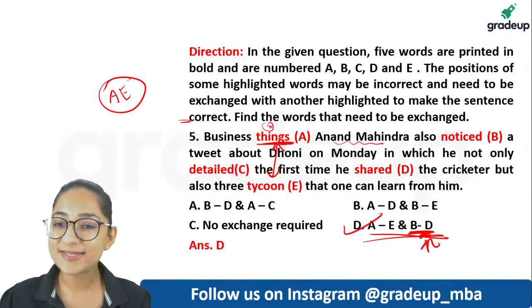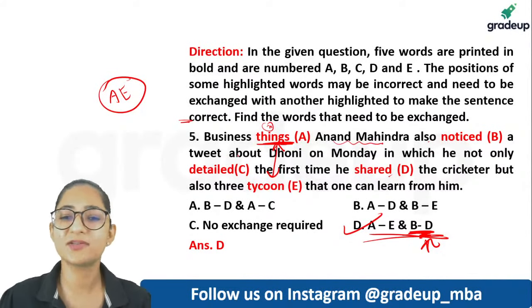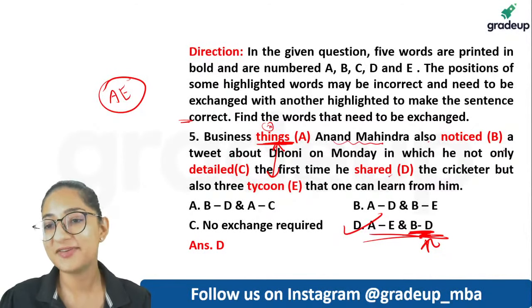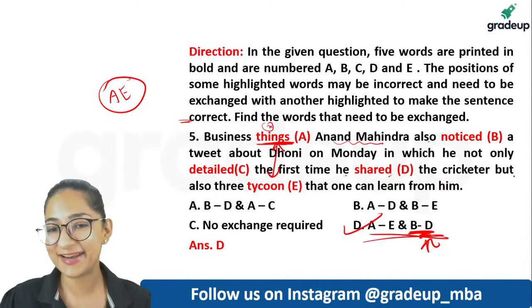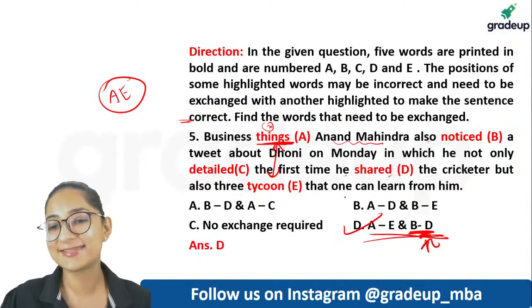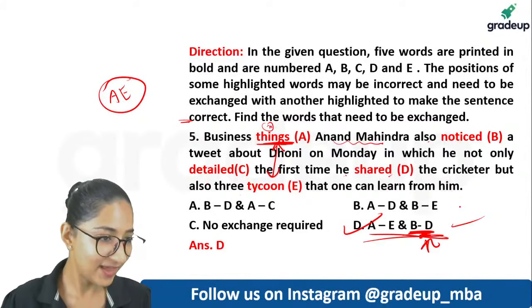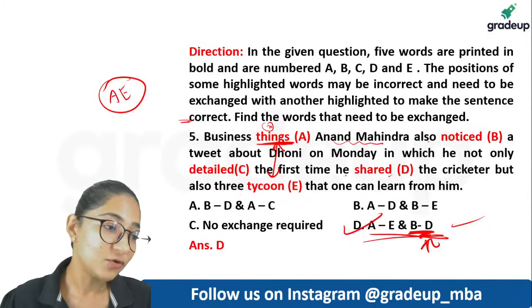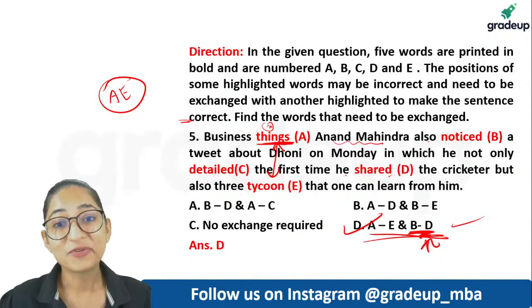Business tycoon Anand Mahindra also shared a tweet about Dhoni on Monday in which he not only detailed the first time he noticed the cricketer, but also 3 things that one can learn from him. Absolutely perfect. Perfect sense it makes, है ना? हाँ जी, बिल्कुल right, Jogi. Absolutely. Okay. Thank you for the good words, Nehu.